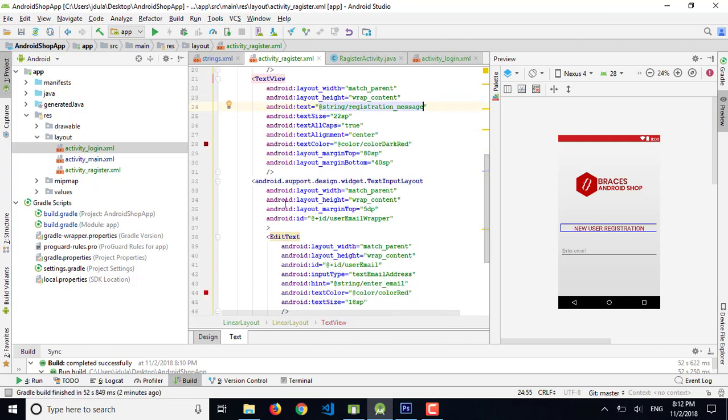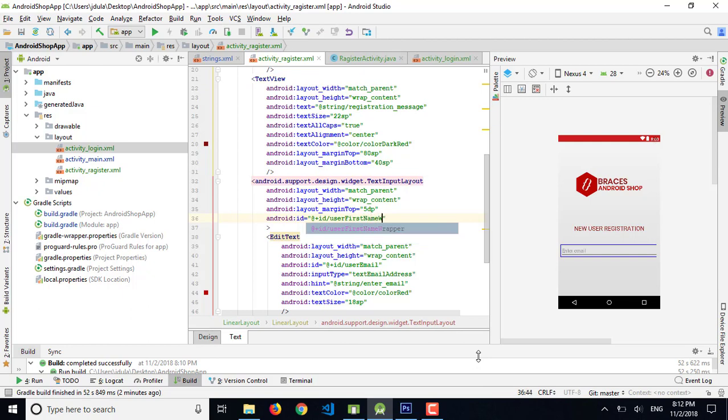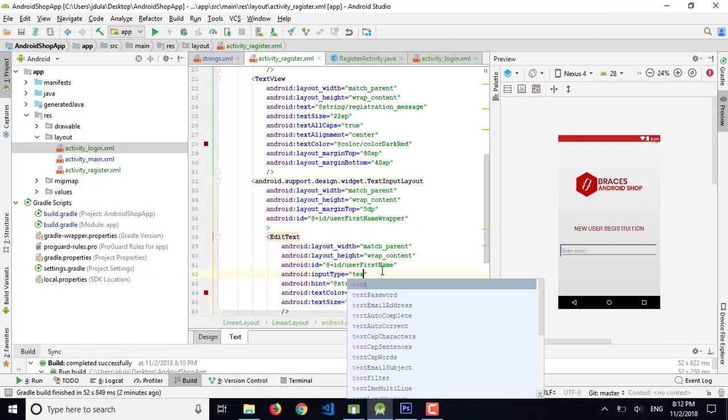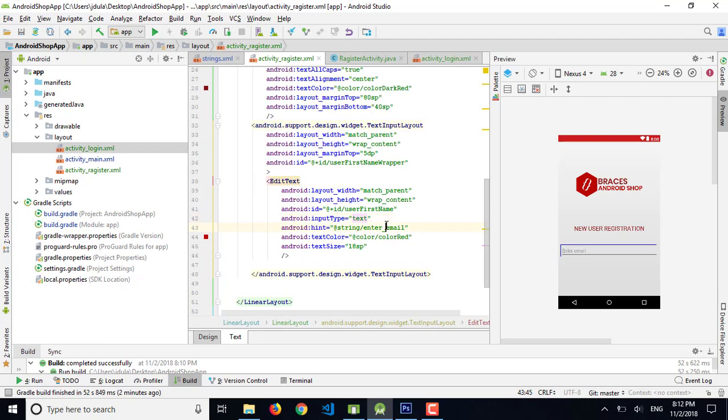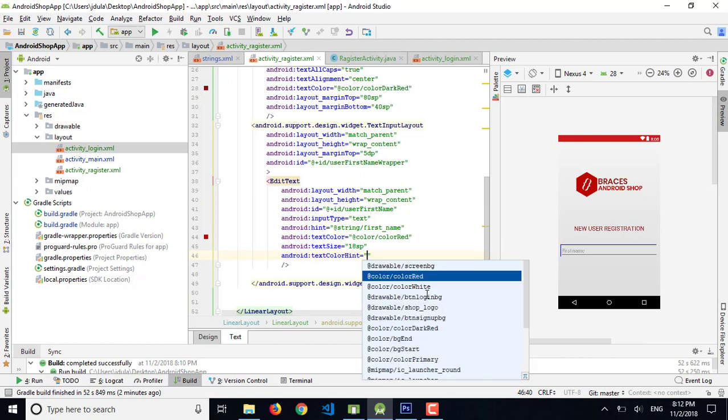Okay, so we have one text input layout, which is user first name, and first name wrapper. Let's change it to user first name, and the string to first name. Okay, I colored it red. I'm going to add the hint color also, so it will be more clear.